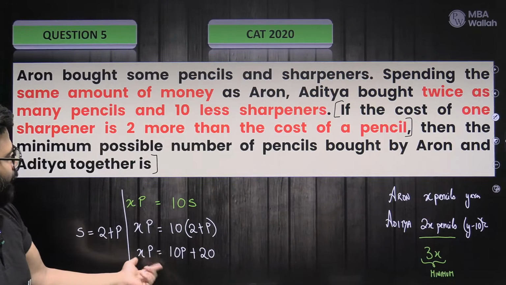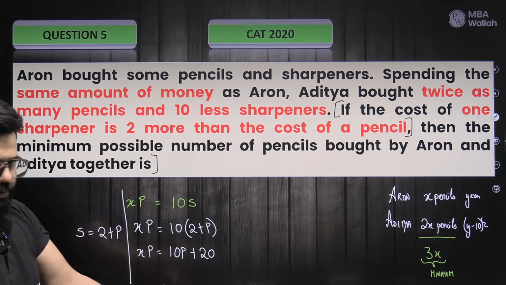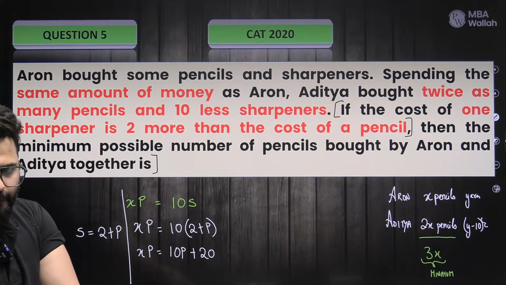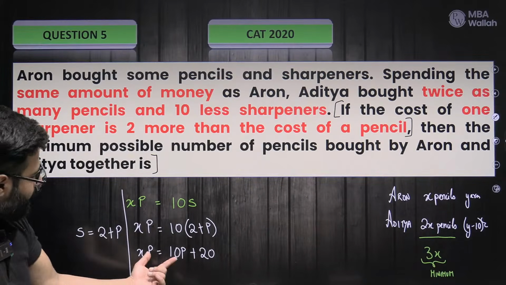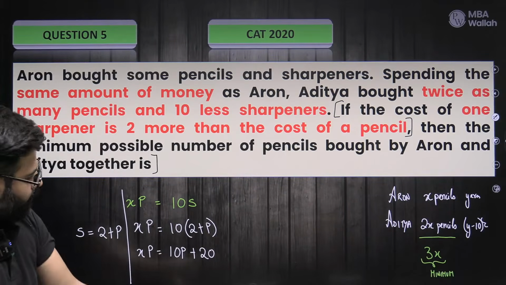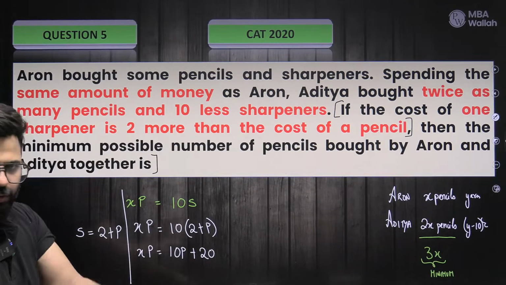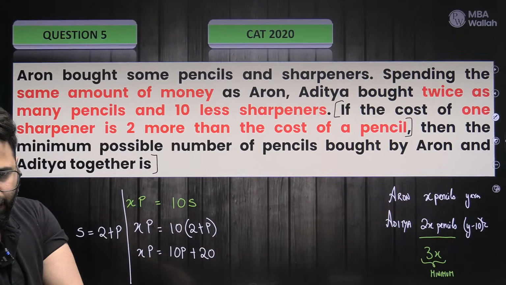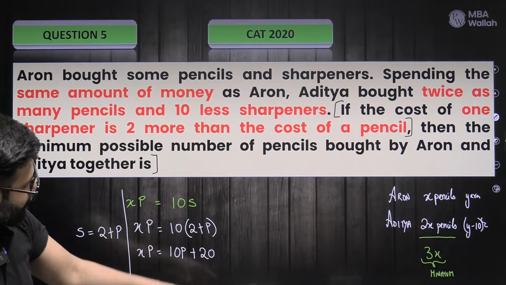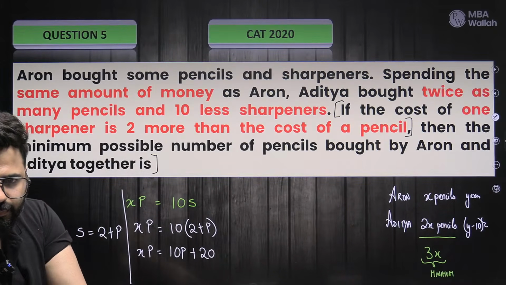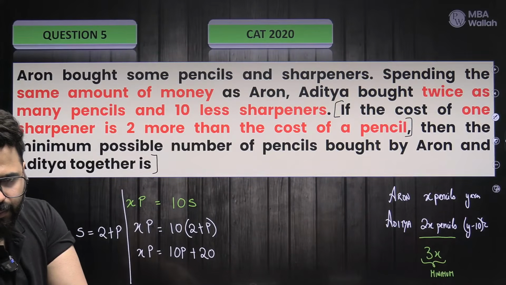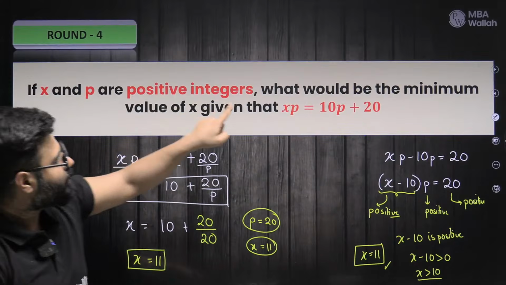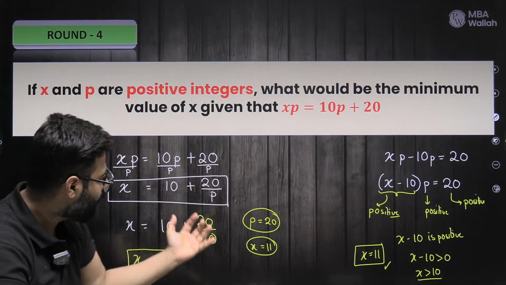How can you calculate the minimum value of x? You learned 2 ways, my dear friend. What is the minimum value of x? Come on, do it now. I gave you the same equation. I showed you 2 ways to find the minimum value of x, and it came out to be x equal to 11, right? How many of you were there when we discussed this equation? Got the idea? Good, Mansi. So we solved this equation back there, XP equals 10P plus 20. What would be the minimum value? It came out to be 11.